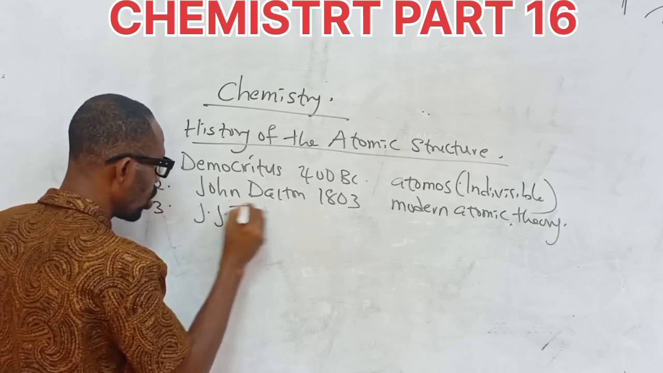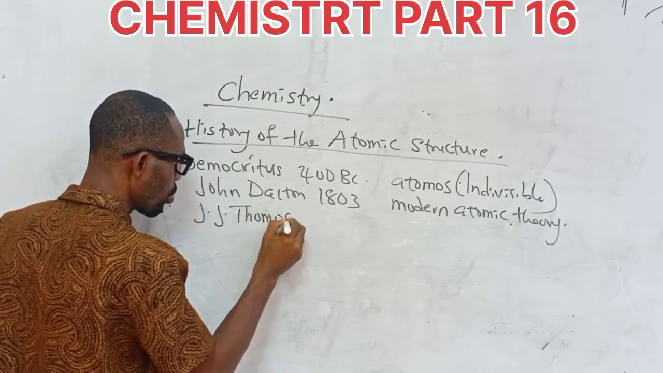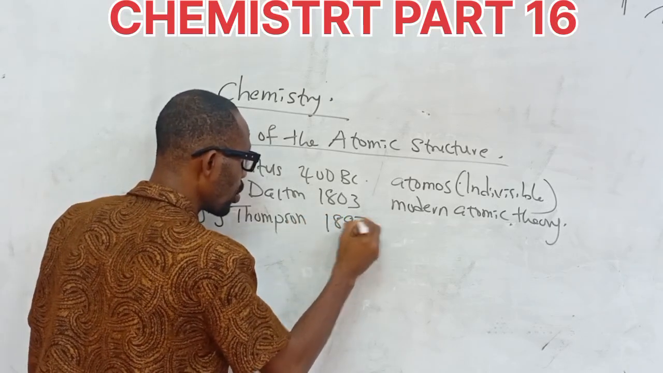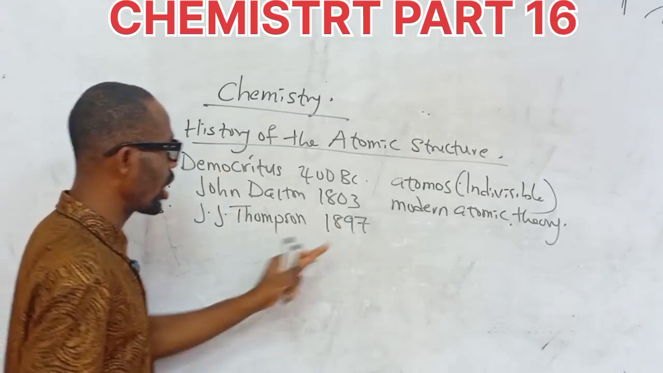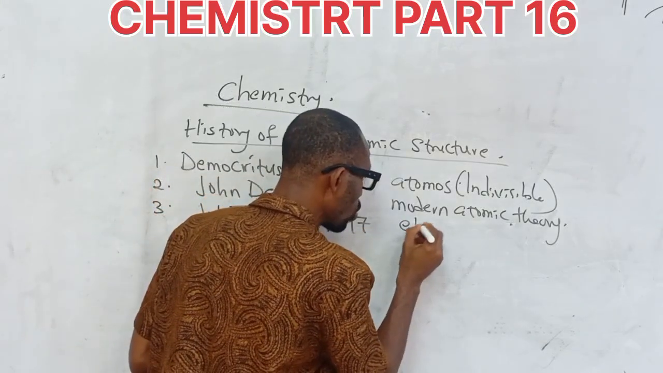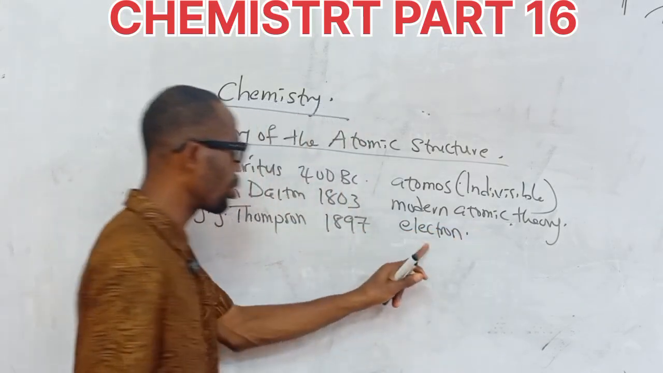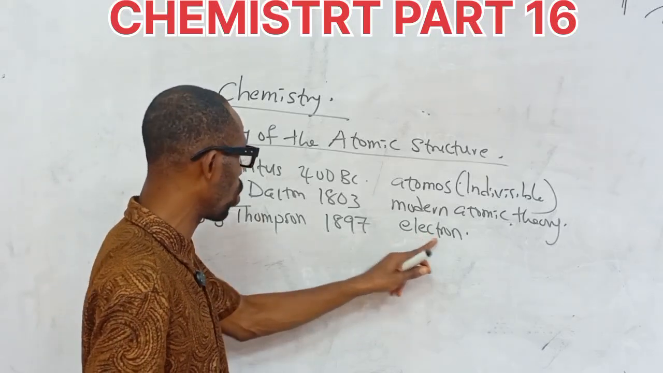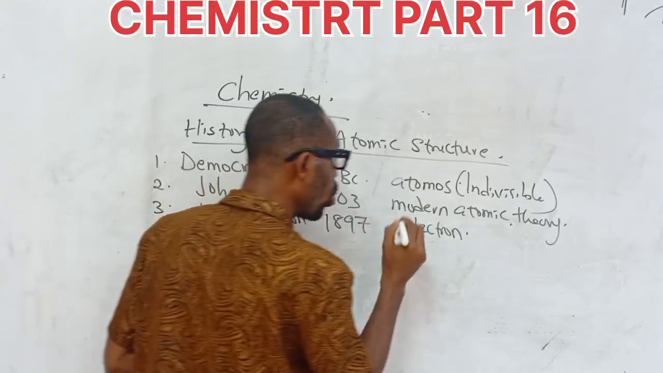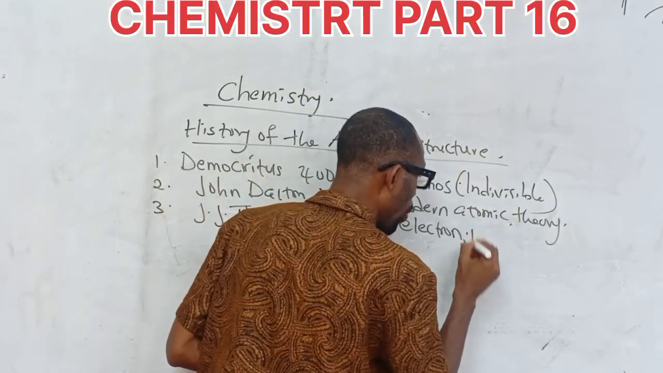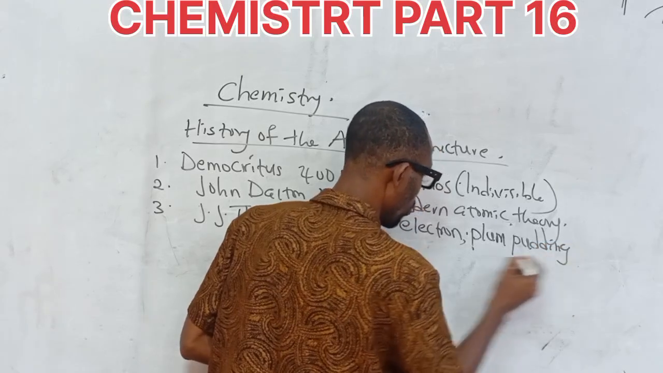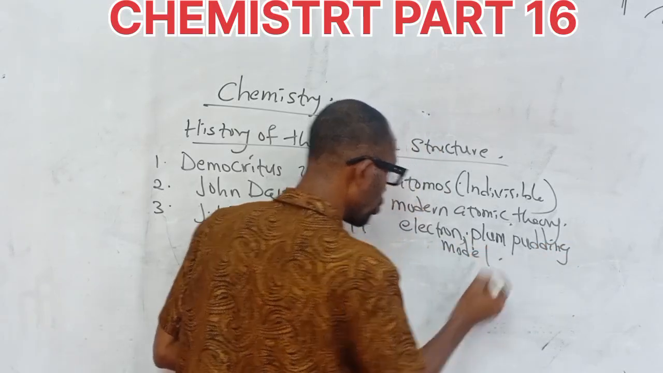Number three, the next we have is J.J. Thomson. J.J. Thomson in 1897 discovered the electron, which is the first subatomic particle. He didn't only discover the electron, he also described the plum pudding model. Let me write here so that you can see. Model. So take notes quickly.